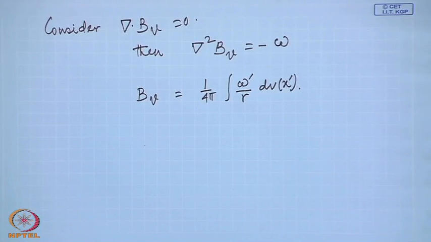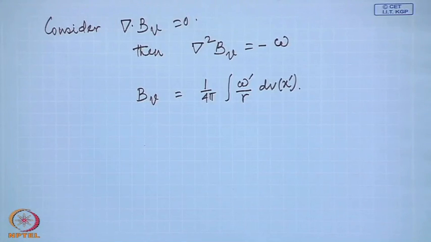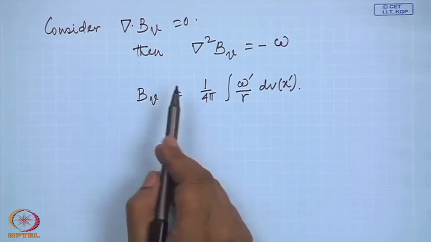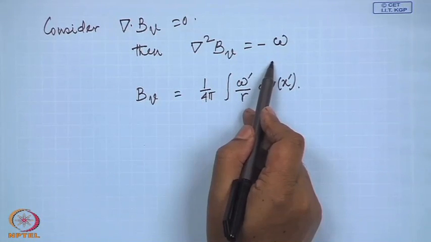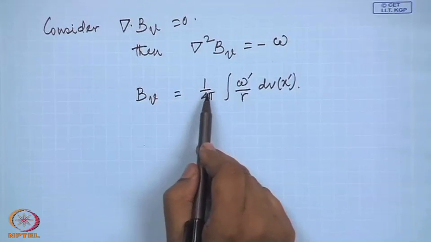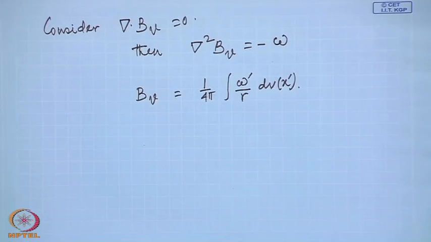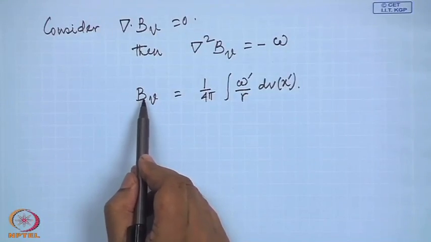Again integration over the entire fluid or the infinite fluid. However, before we accept this to be a solution of our original problem, we have to see whether this really has divergence 0, because that is what we have assumed. With that assumption only we have got this equation. So, this will be a solution only if the divergence of it is 0, otherwise not.